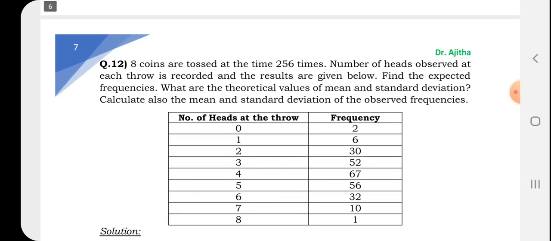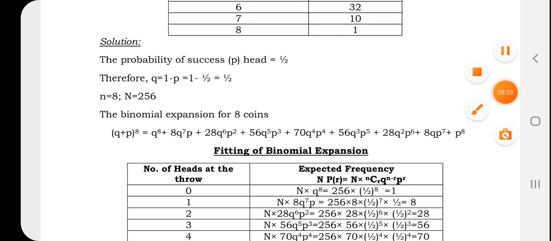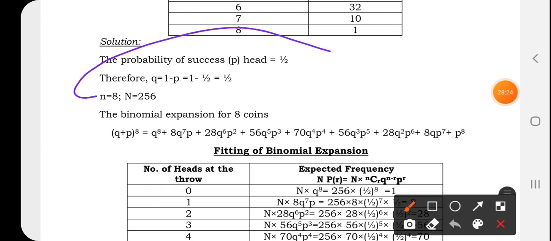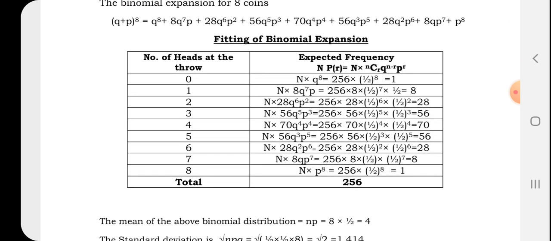So here they won't give the chance of head and tail because we know that success is half, failure is half, since it is a coin. So first what you have to do is you have to write down the chances of success and failure, n, and this you have to write down. Then you have to expand the binomial like Q plus P to the power 8. This is how fitting of binomial expansion is done. I have already told you this expansion.